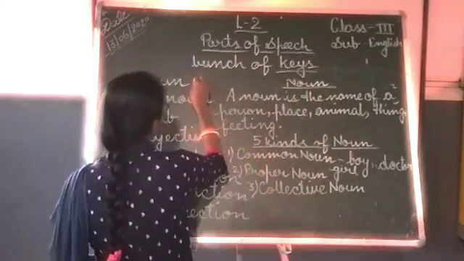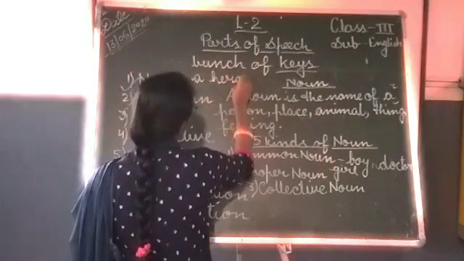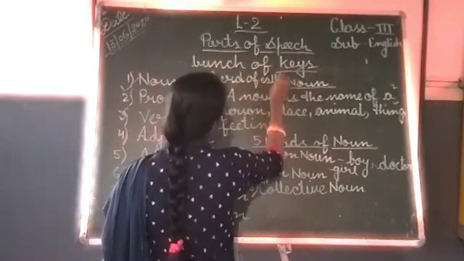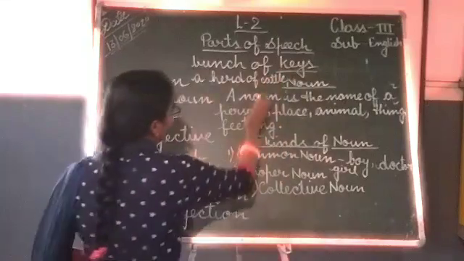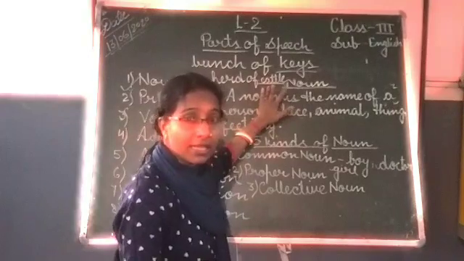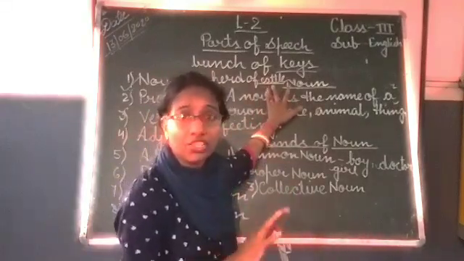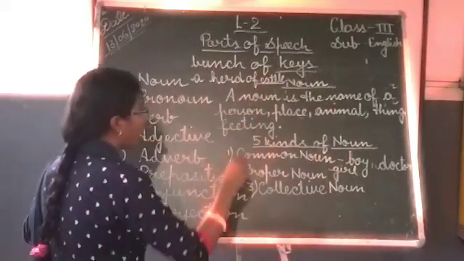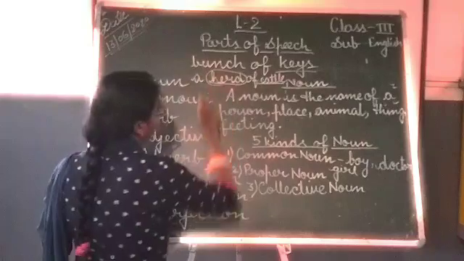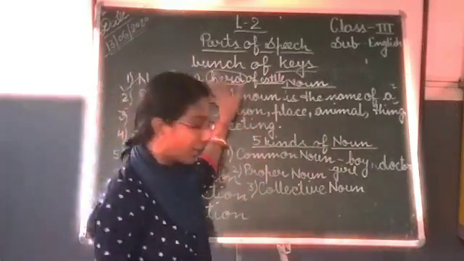Like a herd of cattle. Here is the collection of cattle. It does not mean that here is a mixing of people also. Only a collection of cattle. So how are we denoting the collection of cattle? By using herd. Herd of cattle. So herd is a collective noun.